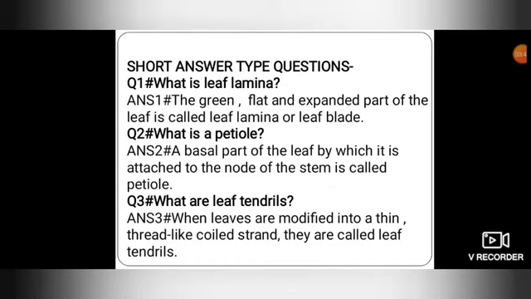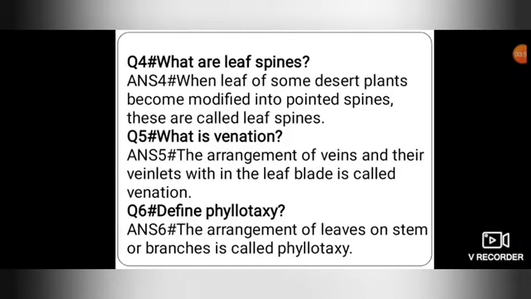When leaves are modified into a thin thread-like coil strand, they are called leaf tendrils. Question 4. What are leaf spines? Answer. When leaves of some desert plants become modified into pointed spines, these are called leaf spines.